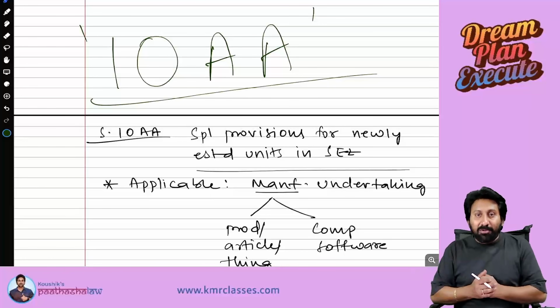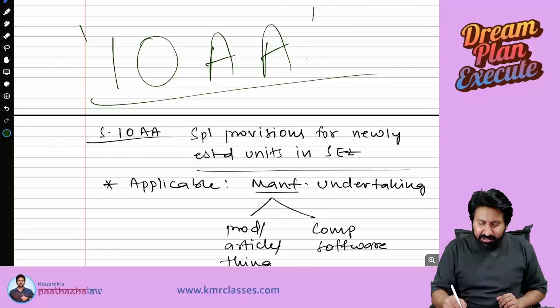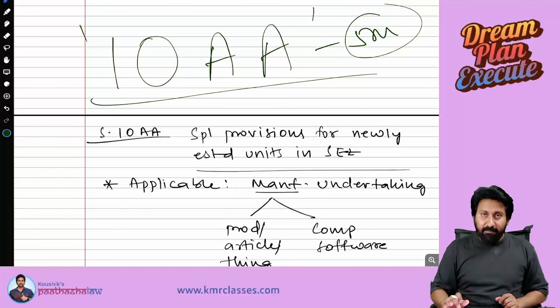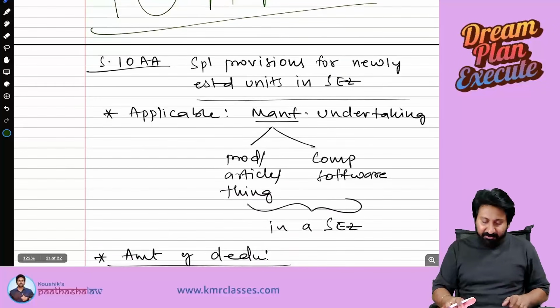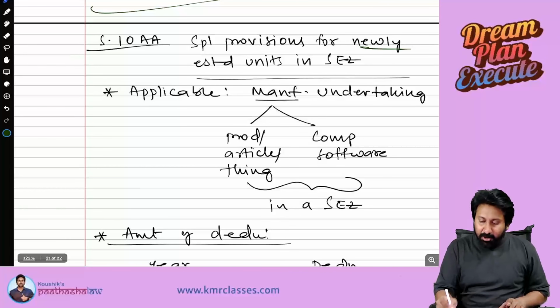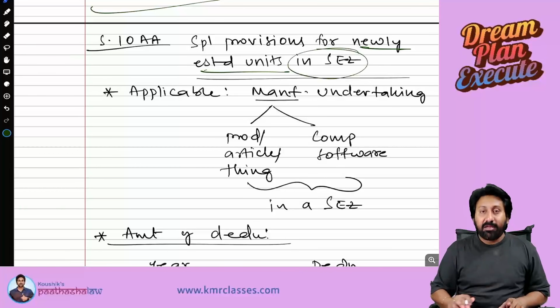So as you see now, we are going to do a super quick revision on Section 10AA, a 5 marks area. Okay, 5 minutes we are going to complete for 5 marks. Special provisions for newly established units in SEZs.